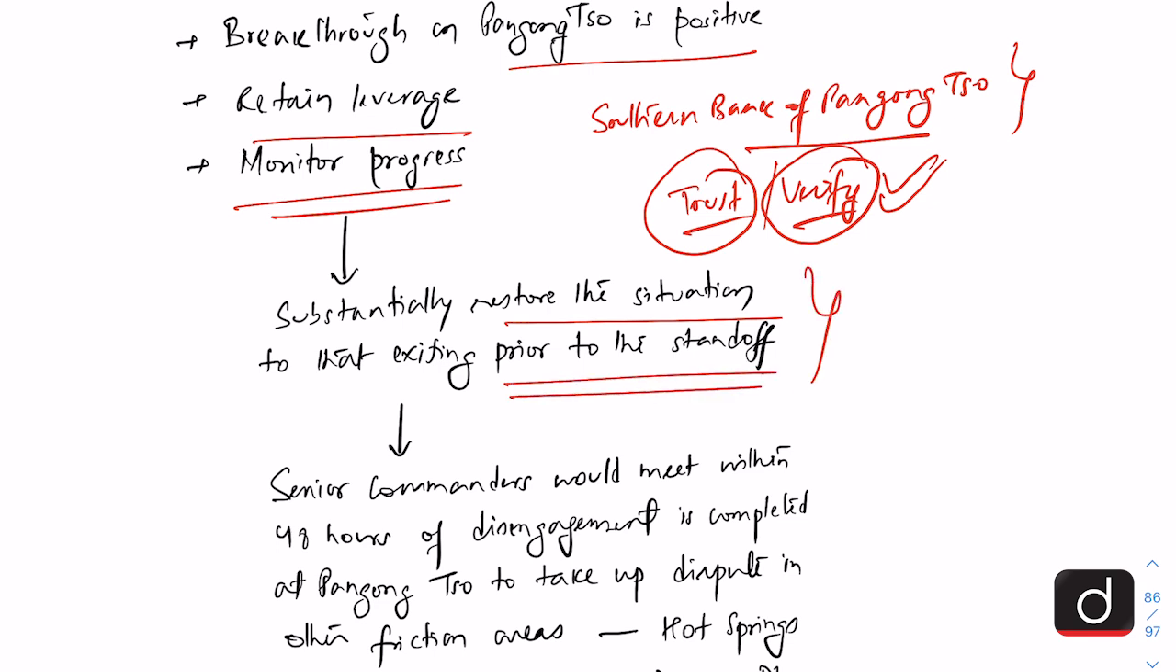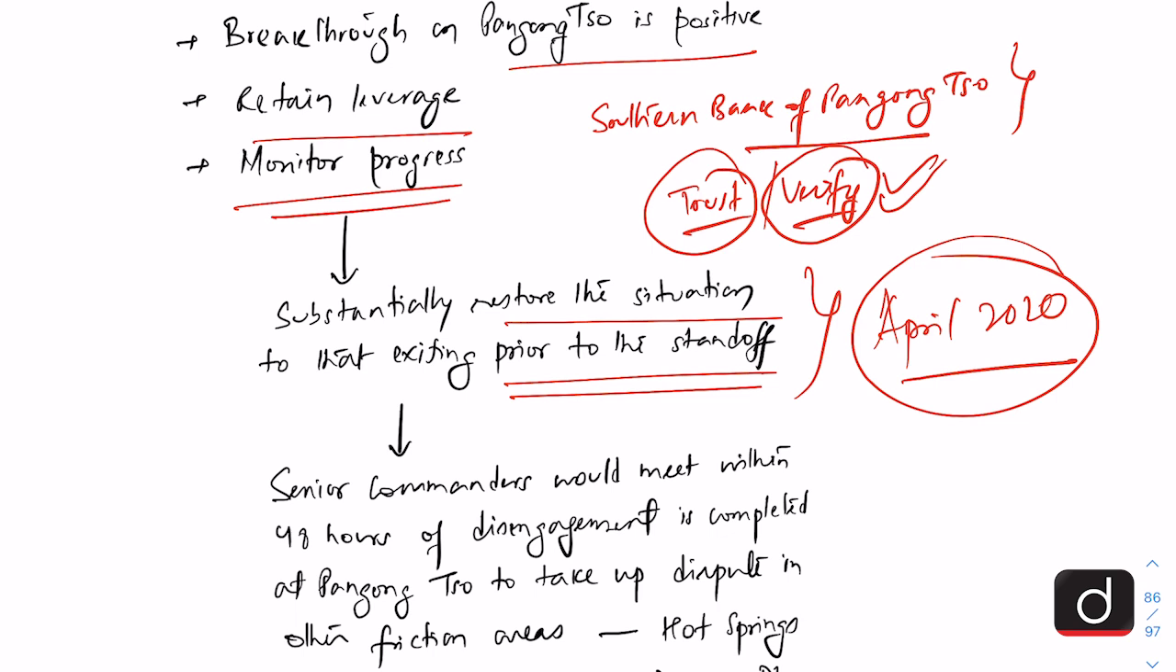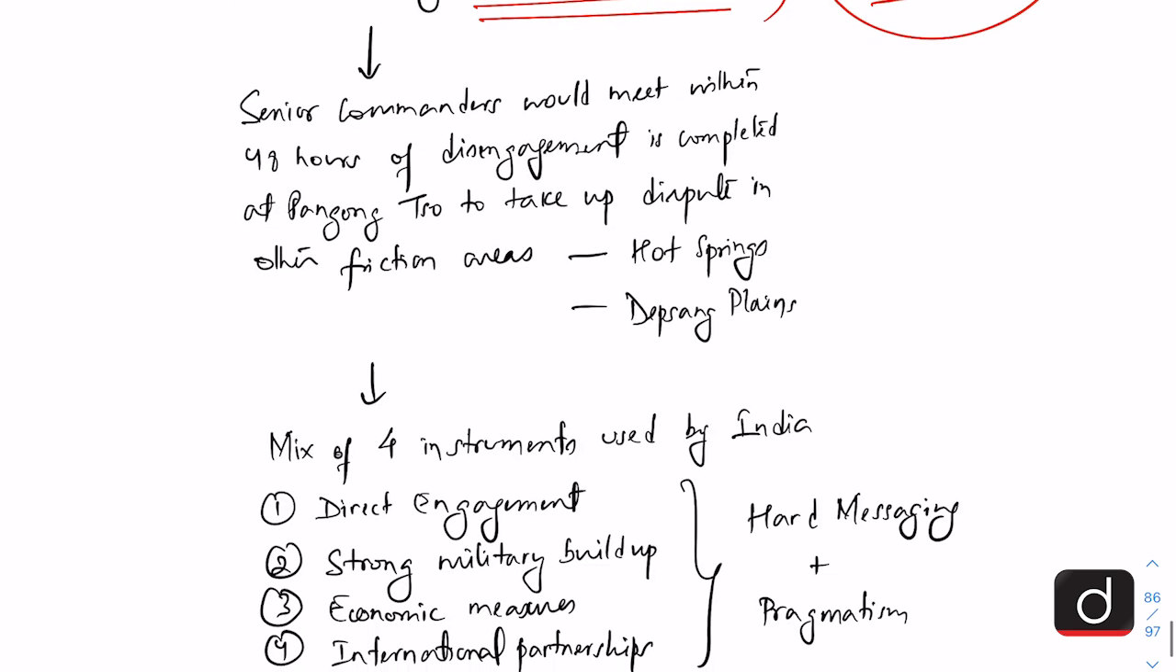And that has been India's contention, that let us move back to the status that was existing before April 2020, when the Chinese started entering into the Indian side of LAC. And once this Pangong Tso disengagement is complete, then the two sides will meet to decide on de-escalation for Hot Springs and Depsang Plains. Now, how has this stage been reached?